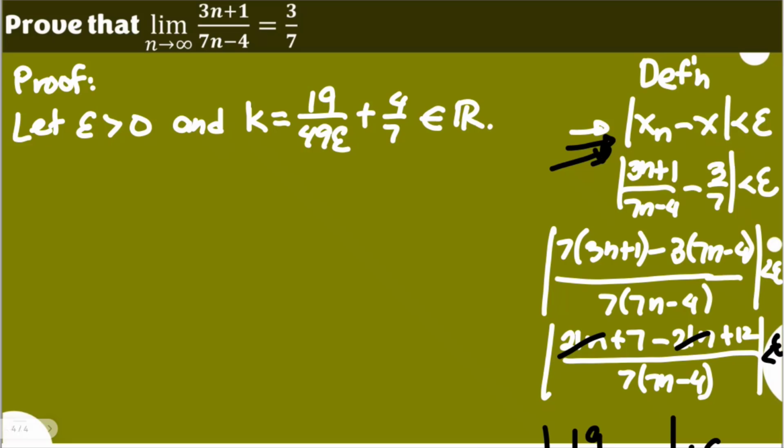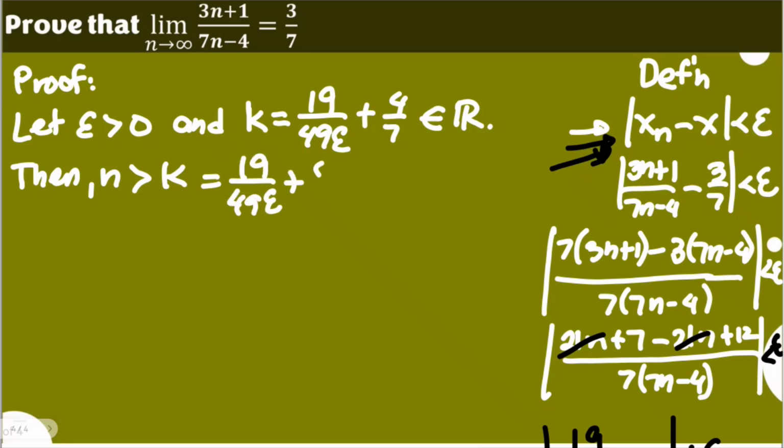Take note that in the definition, it should be a natural number k, but our k here may not be a natural number depending on the value of our epsilon. Nevertheless, you will have here n, let's just simply use greater than instead of greater than or equal per definition, because k is not a natural number here, which is equal to 19 over 49 epsilon plus 4 sevenths.